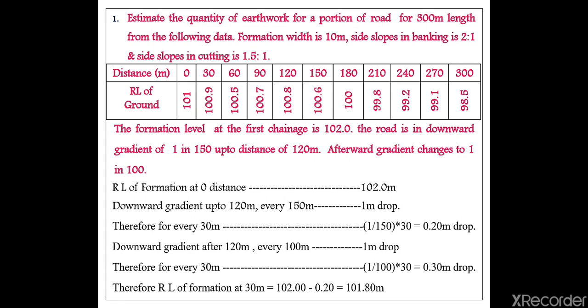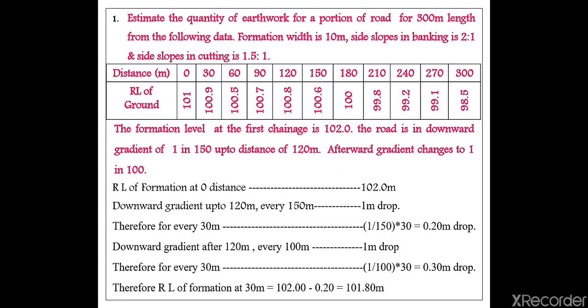So what they are going to say is 0 to 120 meter. From 0 up to 120 meter, it is a downward gradient which is having the gradient up to 1 in 150. And again after 120, the gradient will again change, to downward only. Here you can see after the gradient changes to 1 in 100, they had not given whether it is downward or upward.